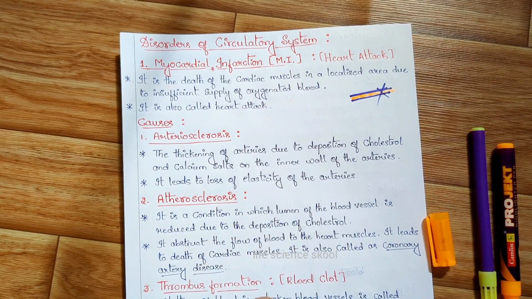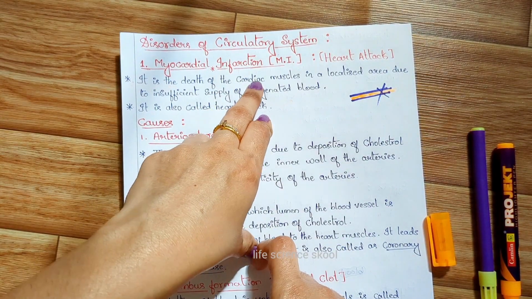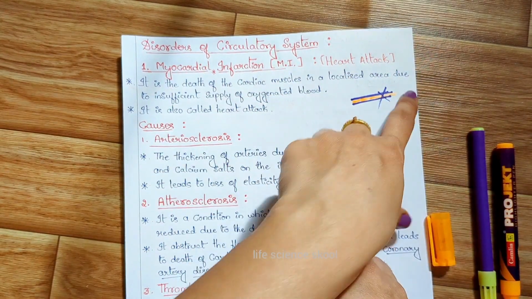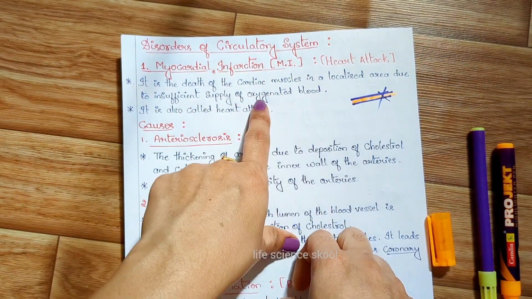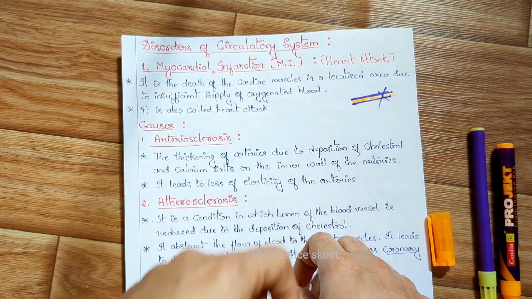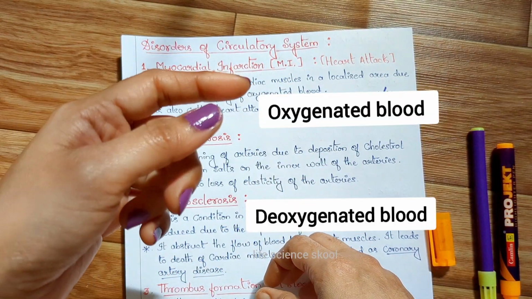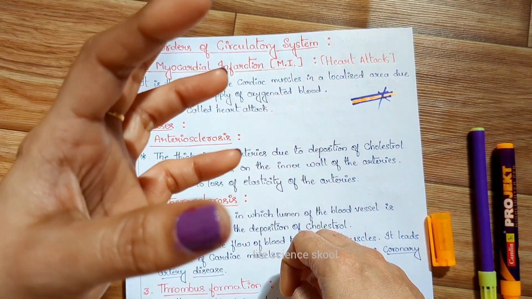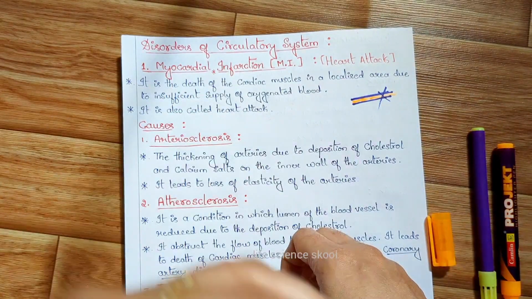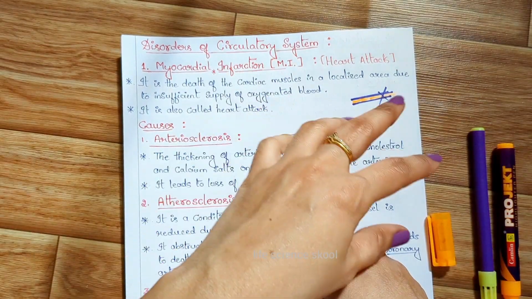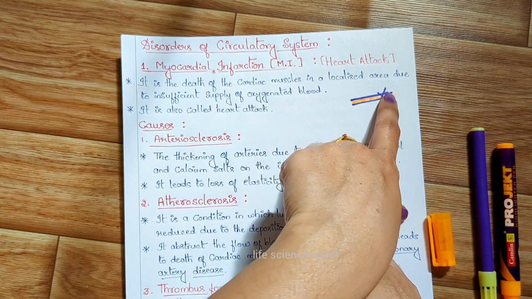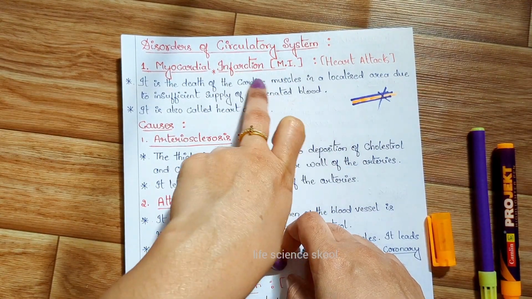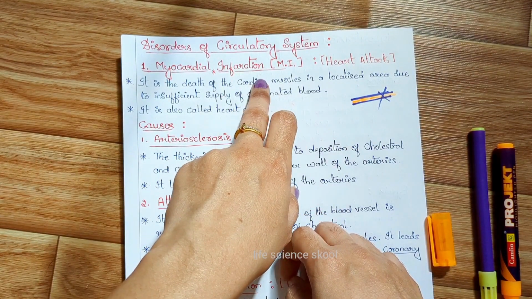Let's learn 5 points here. It is the death of the cardiac muscle in a localized area, meaning in a particular area. Why is this? This is due to insufficient supply of oxygenated blood. We know there are two types of blood, oxygenated blood and deoxygenated blood, pure blood and impure blood, right? If there is no supply or a lesser supply of pure blood to the tissues, then that tissue is going to die. That is called a heart attack, or myocardial infarction.